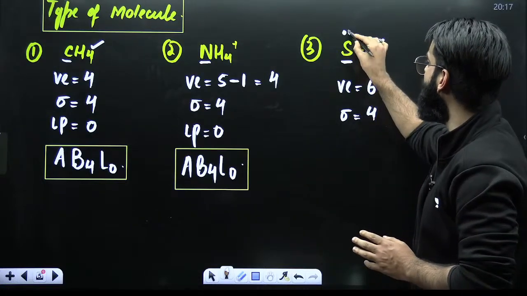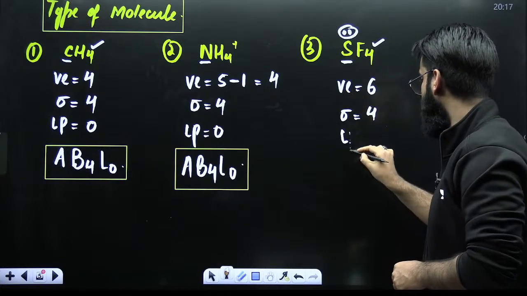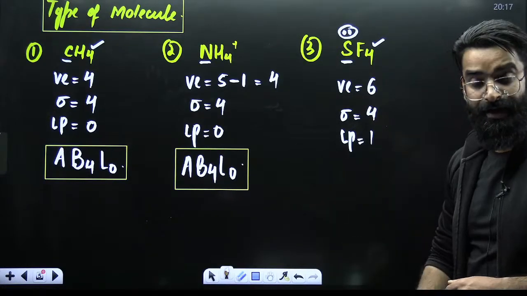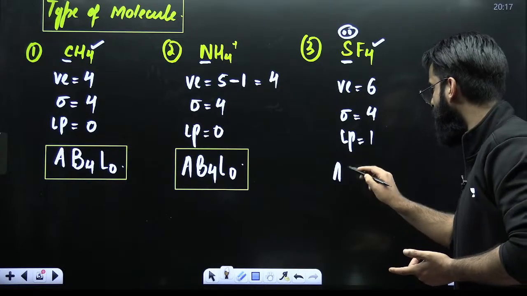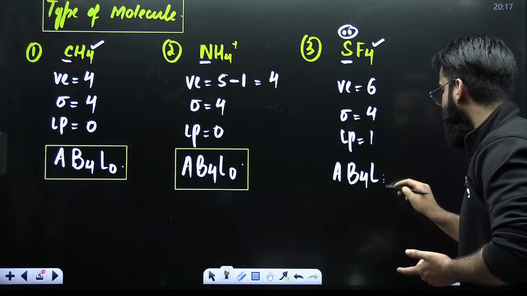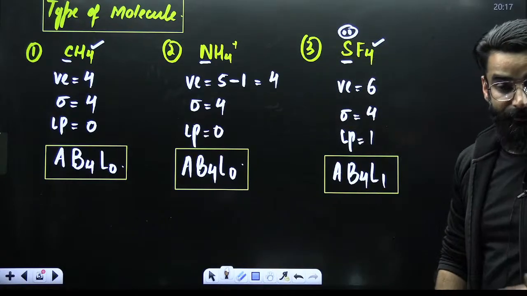So can I say there will be 2 electrons left as such on sulfur in the form of a lone pair? So there will be 1 lone pair on sulfur, right? Now, if I ask you what will be the type of the molecule, pretty much simple. The type of the molecule is going to be AB4L1. This is the type of the molecule, right?